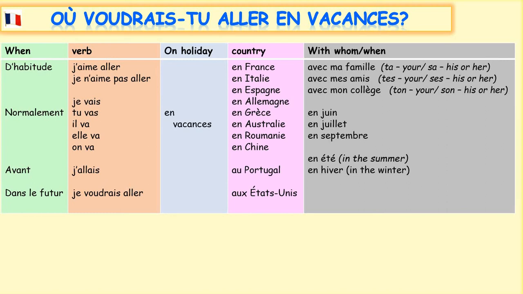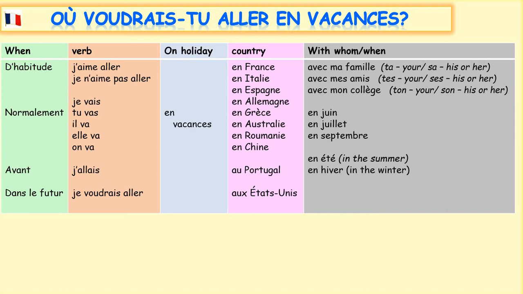Then we've got avant, before, and dans le futur, in the future. In the second column, we have got the verb aller in the different parts we've just been studying. En vacances, on holiday. Then in the fourth column, we've got some different countries. And finally, we've got who we might go on holiday with and when we might go on holiday.